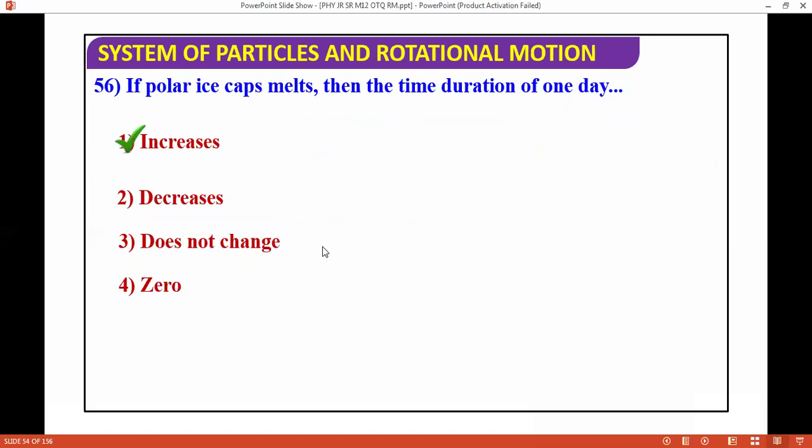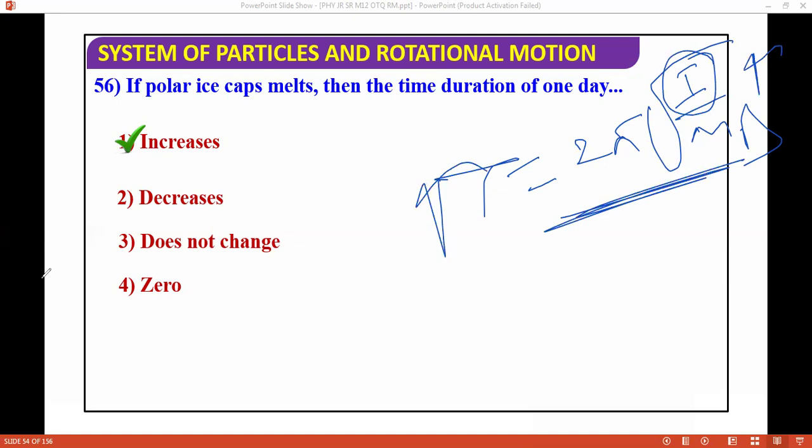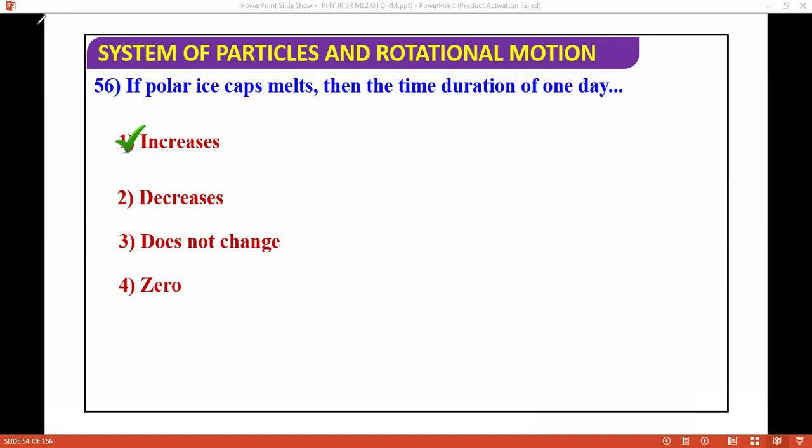Why? Because if I ask you what the time period is, the time period is 2π√(I/mgd). If you use this relation, then if the moment of inertia I increases, the time period will increase. You can solve this question in other ways as well, but this gives you one idea for this question.